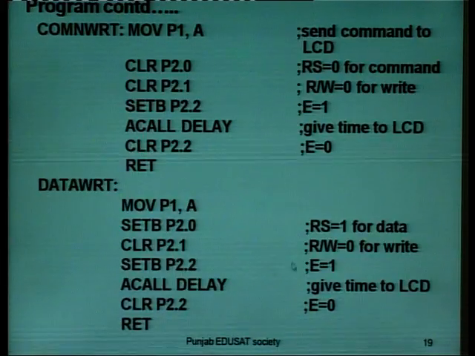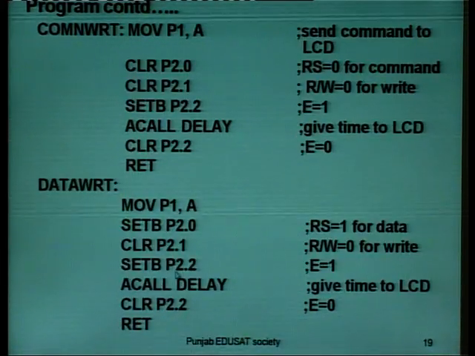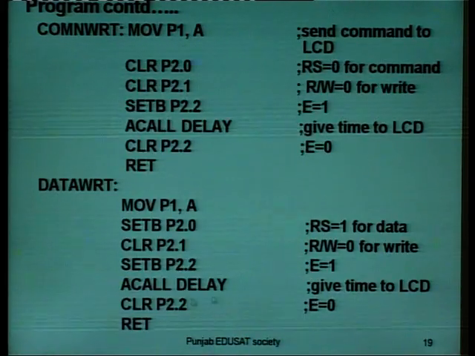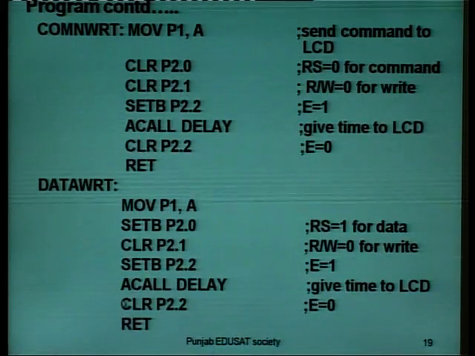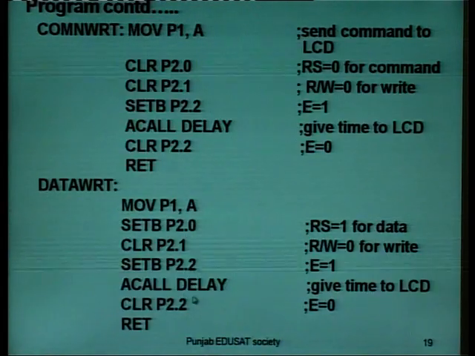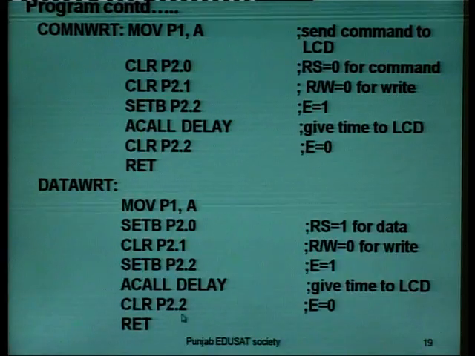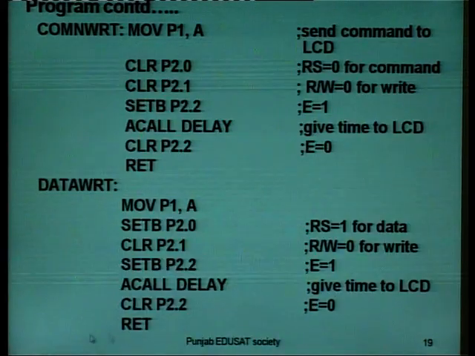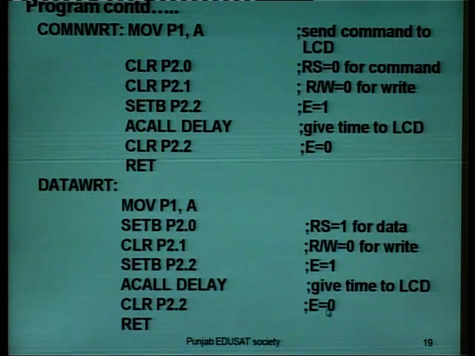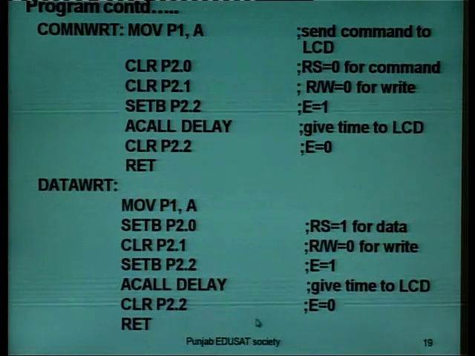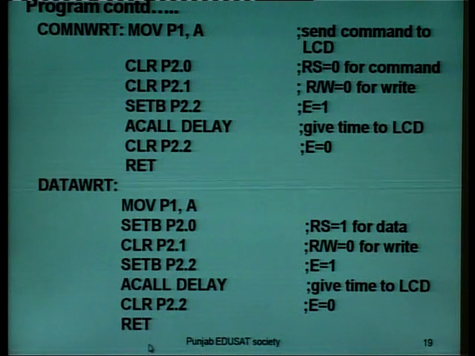Then we will set P2.2, that is we make enable high. After that we will call a delay, an absolute call for delay, to give time to the LCD. Then we will again clear P2.2, that is the enable pin is made 0, so we make the enable pin go high to low. Then we will return.